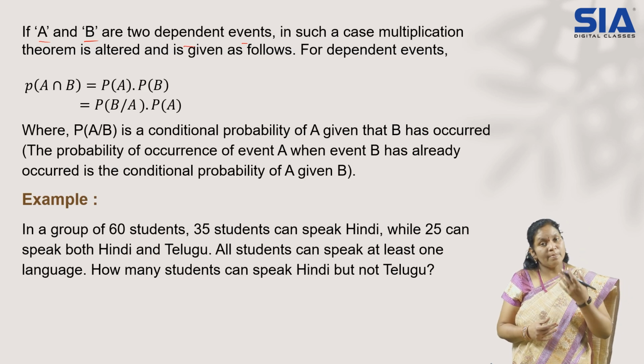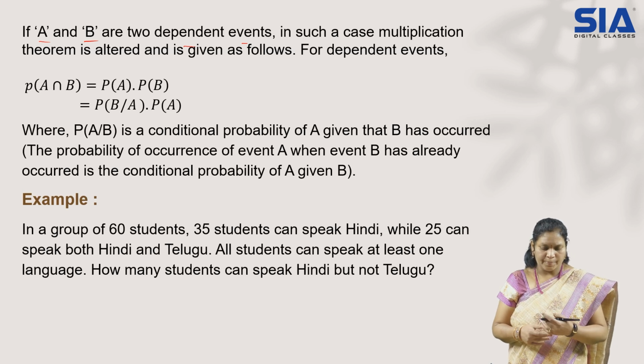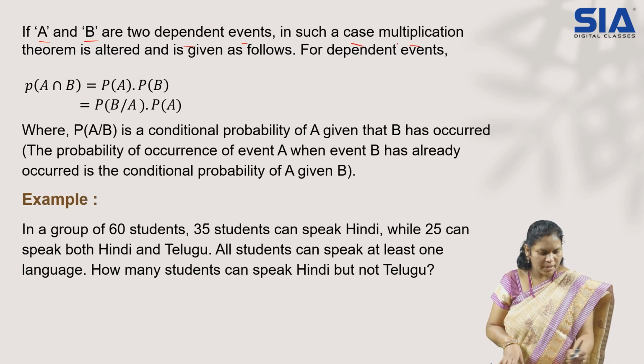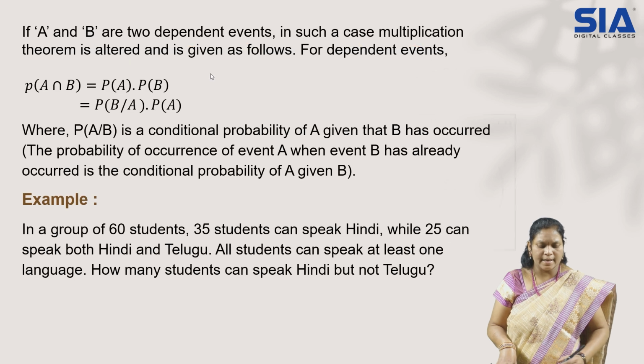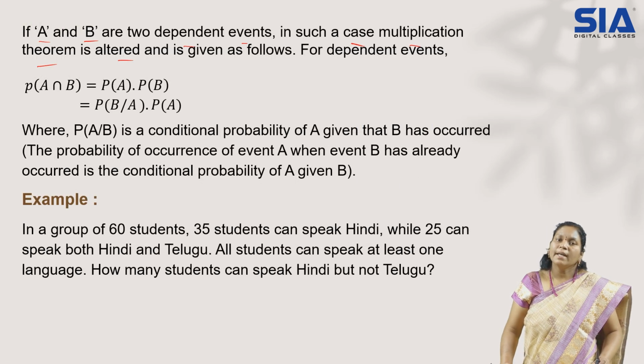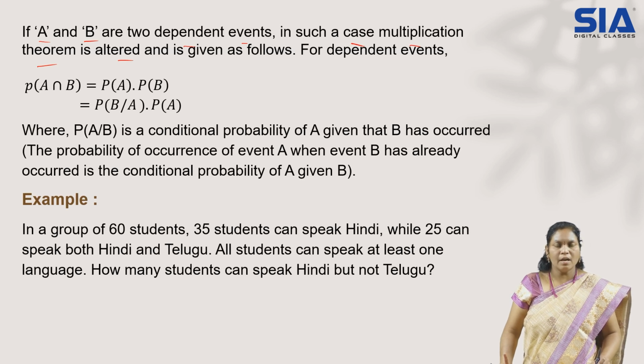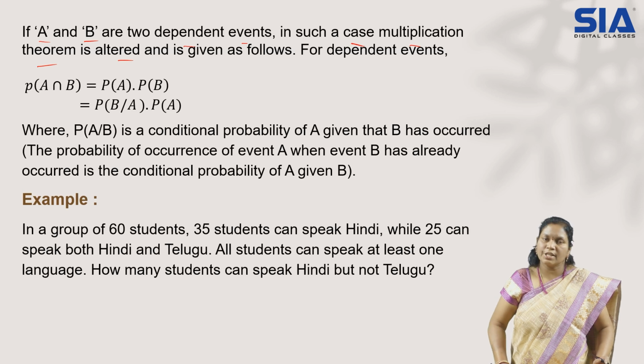So whenever dependent events are there, what to do? Let us check that now. In such a case, the multiplication theorem is altered. Means we make little changes to the multiplication theorem and the formula, and then we try to get it for dependent events also. So what are the changes? Let us check it out.